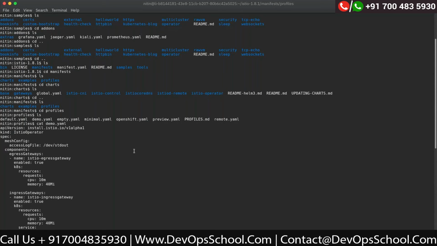Interestingly, Helm has come back in 1.8, our current release. Till the previous release, Istio had removed Helm support because Helm was using Tiller and there were some security concerns. But since Helm 3, Istio has brought back Helm support. Now you can use Helm charts to install Istio, but it supports only Helm 3.1 and later. So you must have Helm 3.1 or later to install Istio using the Helm chart.